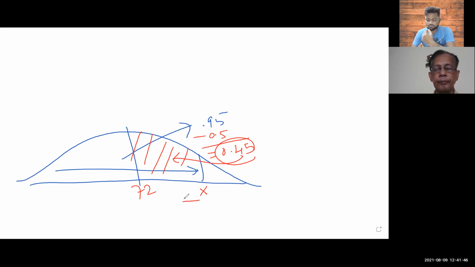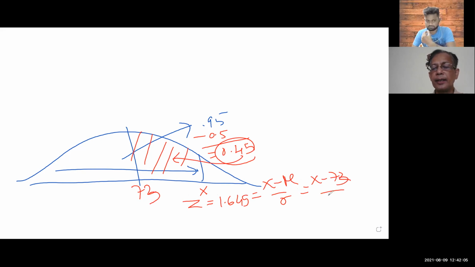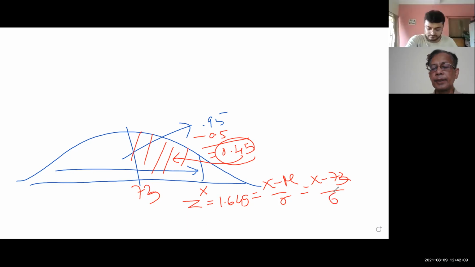The exact Z value is 1.645. The formula is X minus mu by sigma. X is not given, the rest is given. So X minus 73, thank you for the correction, by 6. By solving this you get X. What is X? X is 82.87.